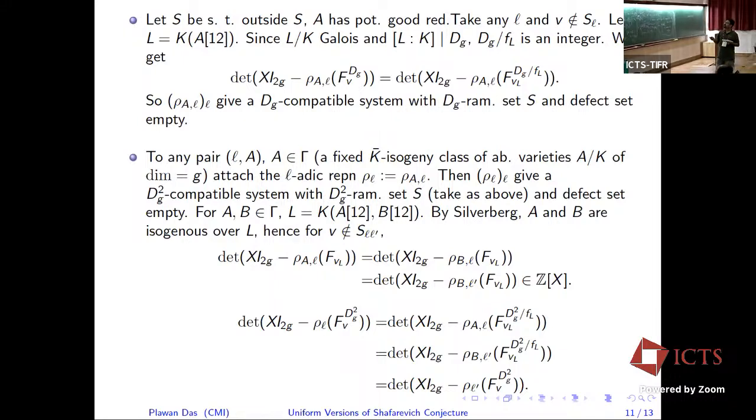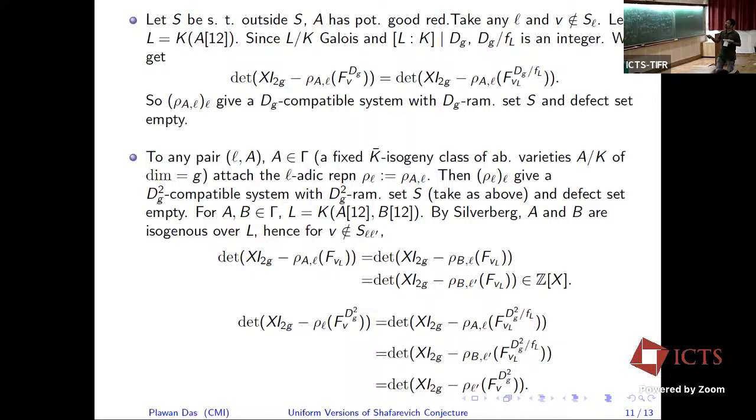So here I can base change from L to L prime, because over L we have an isogeny. If there is an isogeny, this gives a compatible system. If I take dz square, then just take the Frobenius at v and v_L. Then we have the equation, right? Frobenius powers will come. The right hand side depends on L and the left hand side doesn't depend on the field L.